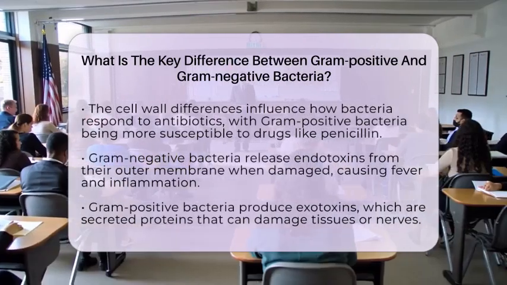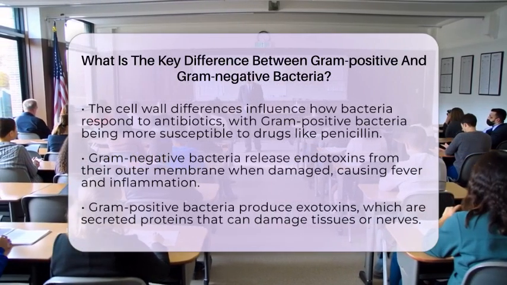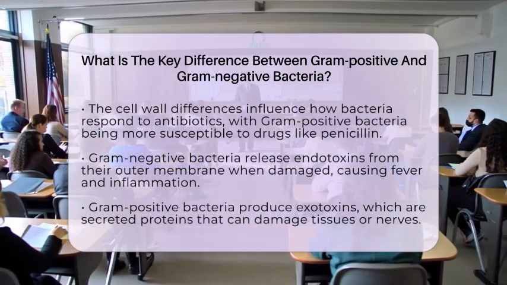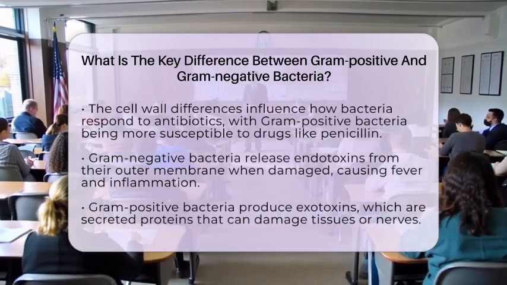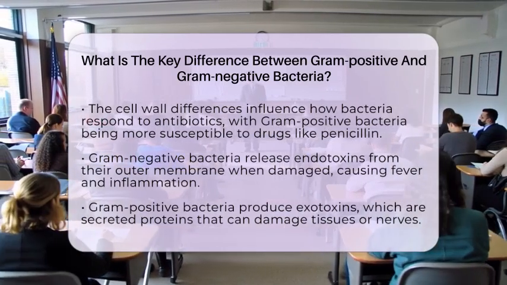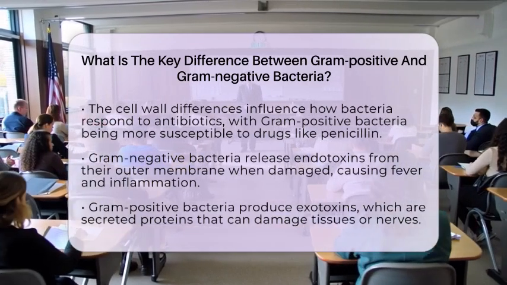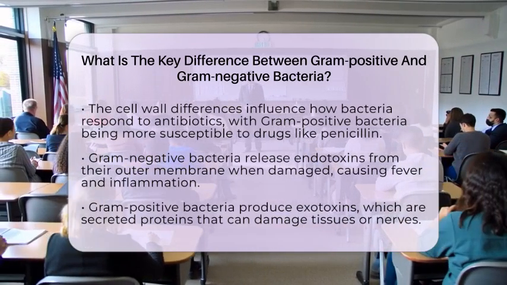This difference is not just about color. It affects how bacteria respond to antibiotics. The outer membrane in gram-negative bacteria acts like a shield, making them more resistant to many drugs. Antibiotics like penicillin work better against gram-positive bacteria because they target the peptidoglycan layer directly.